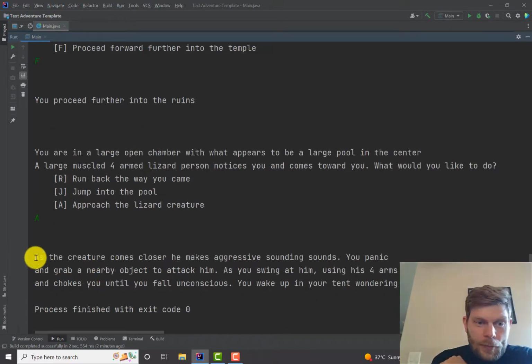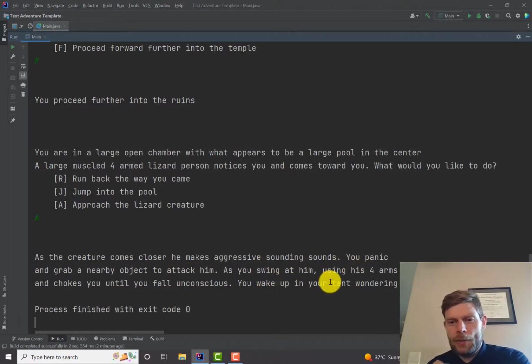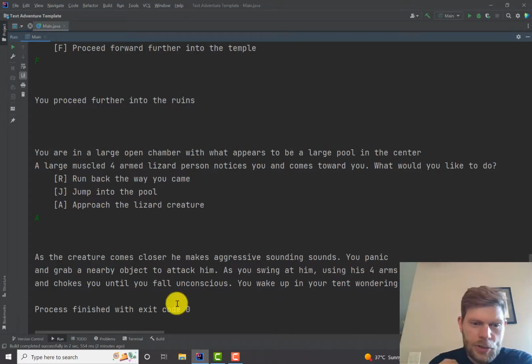As the creature comes closer, he makes aggressive sounding sounds. You panic and grab a nearby object to attack him. As you swing at him, using his forearms, he swiftly disarms you and chokes you until you fall unconscious. You wake up in your tent wondering if it was all a dream.